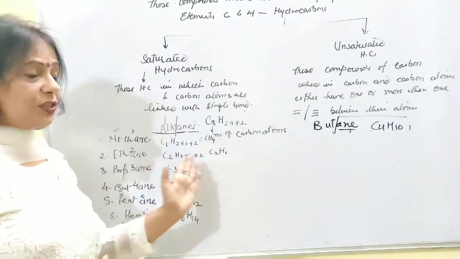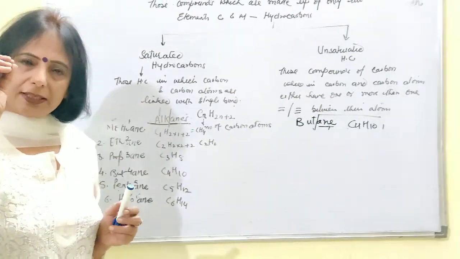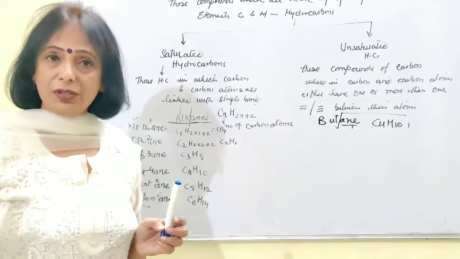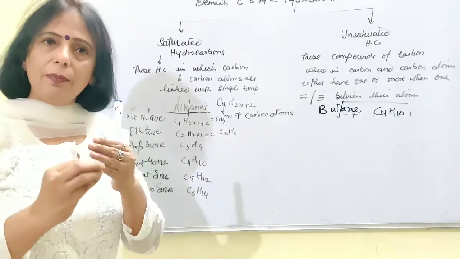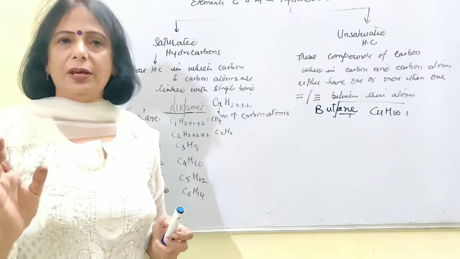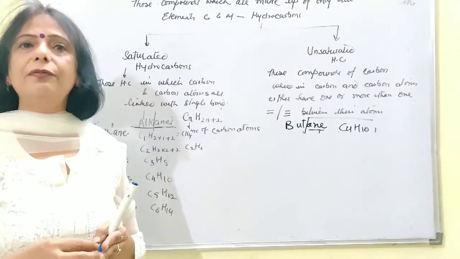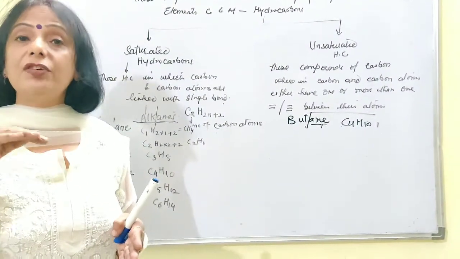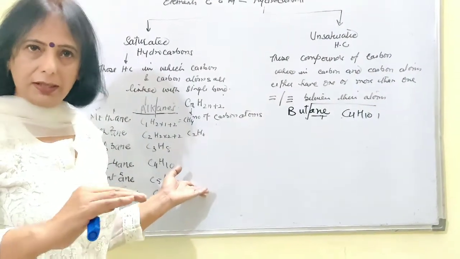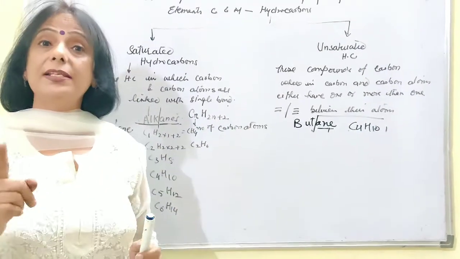These are the straight structures which have been shown. That means a chain which may start with 2 carbon atoms, or which may end with thousands of carbon atoms. It is all because of the catenation property, which you have already read in the previous classes. Catenation is the self-linking power of carbon atoms, which results in the formation of straight chain structures, which I have already told you in case of the alkanes, which are saturated with the formula CnH2n+2, but they are also present in the cyclic form.